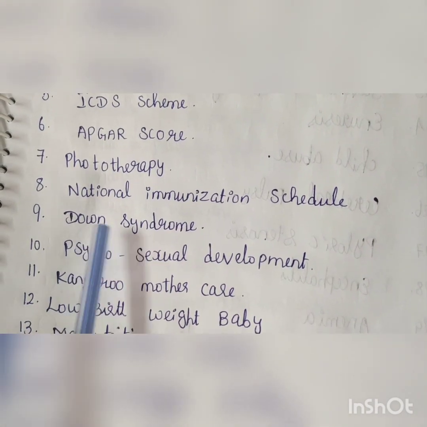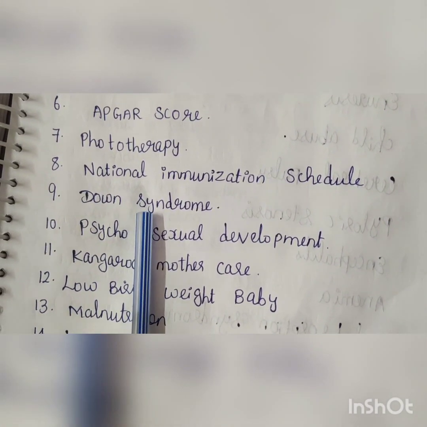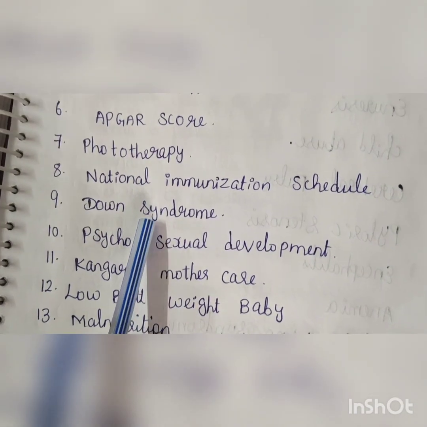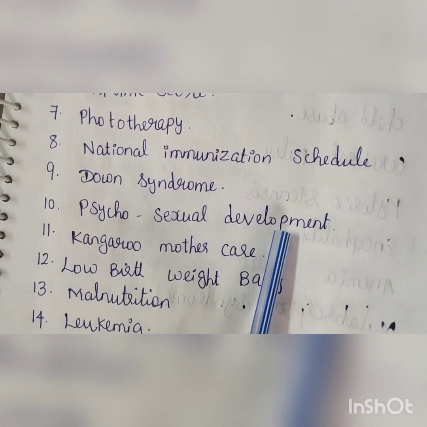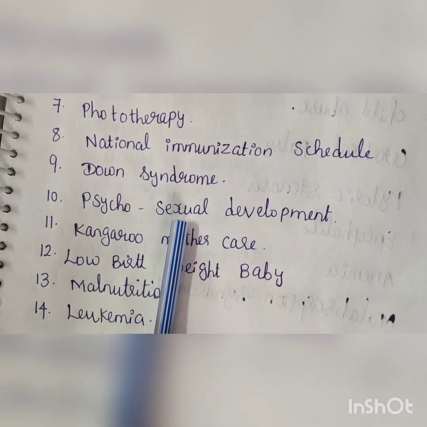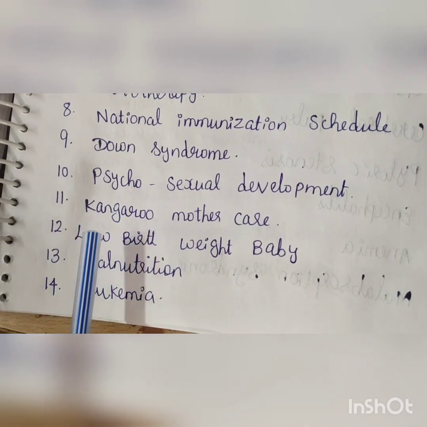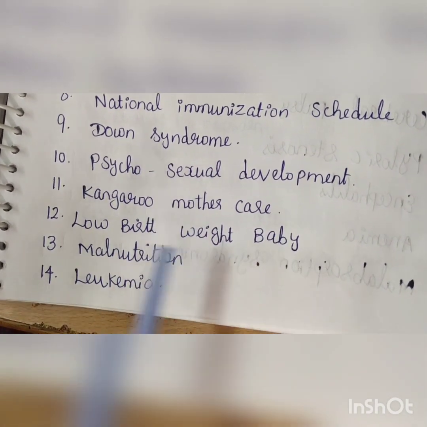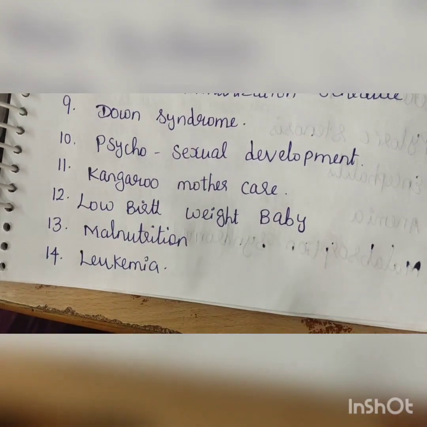Next is Down syndrome. Down syndrome also repeatedly they are asking. We have seen this one in 3, 4 question papers, Down syndrome. Then psychosexual development, this also repeatedly they are asking. Then cancer care, then low birth weight babies, malnutrition, leukemia also is repeatedly asked, leukemia.